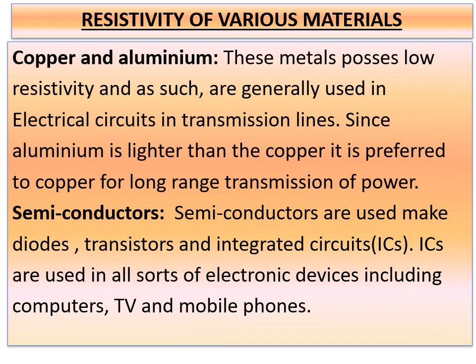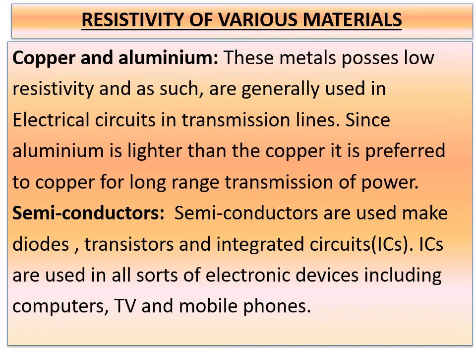Copper and aluminium possess low resistivity, and as such are generally used in electrical circuits and in transmission lines. Since aluminium is lighter than copper, it is preferred to copper for long range transmission of power.